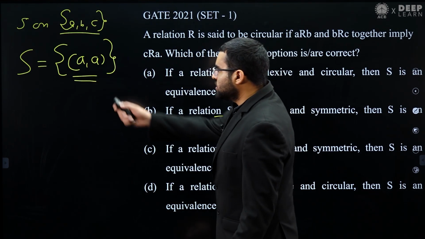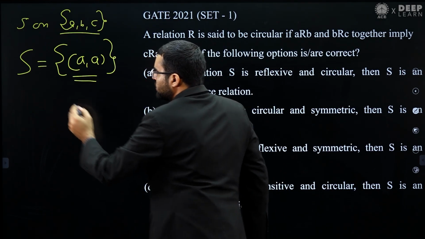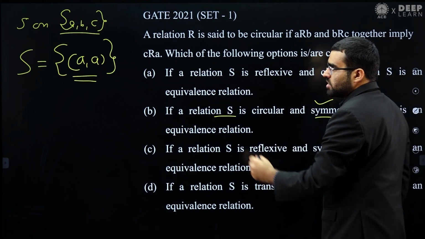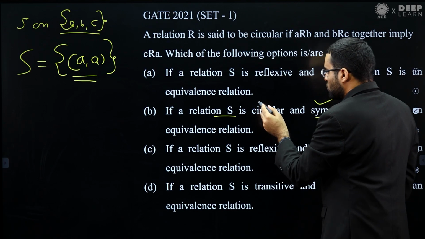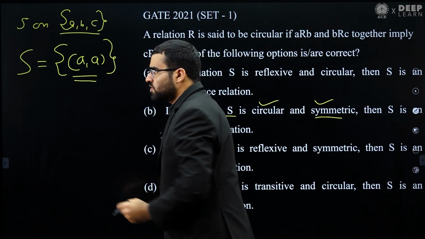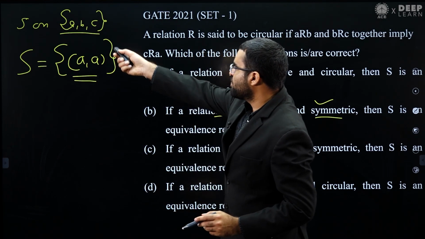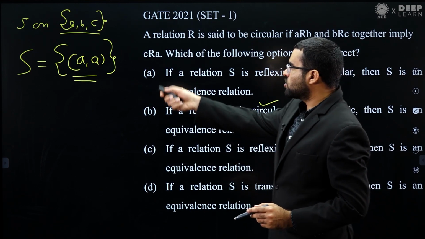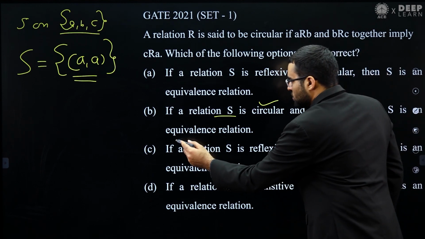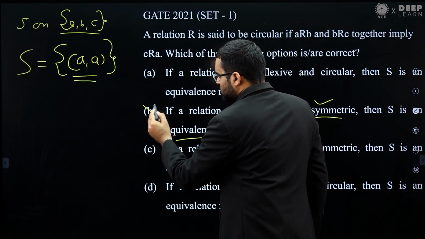You can see that this relation S is symmetric, and this is circular also, because A is related to A. But this is not reflexive, because in a reflexive relation every element must be related to itself, but in this relation B is not related to B, C is not related to C. That is the reason this S is not an equivalence relation. So that's why option B is false.